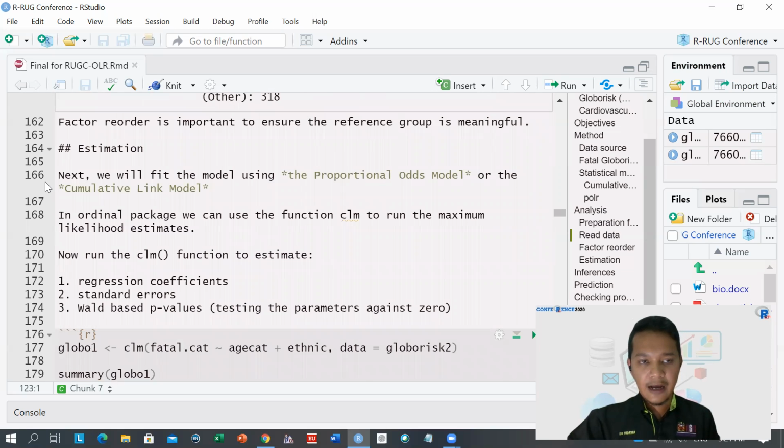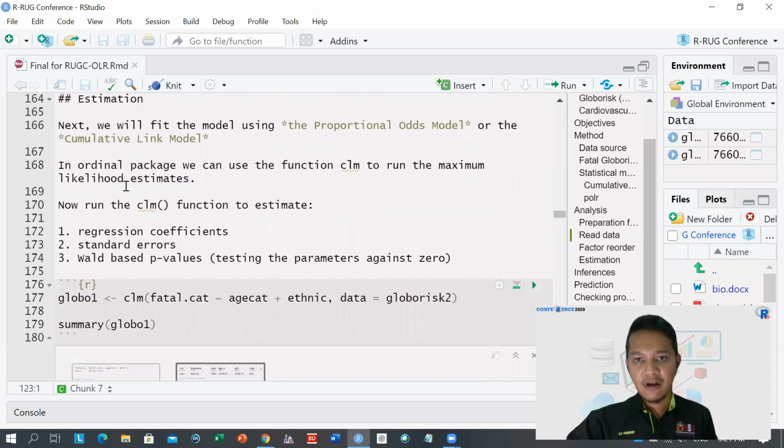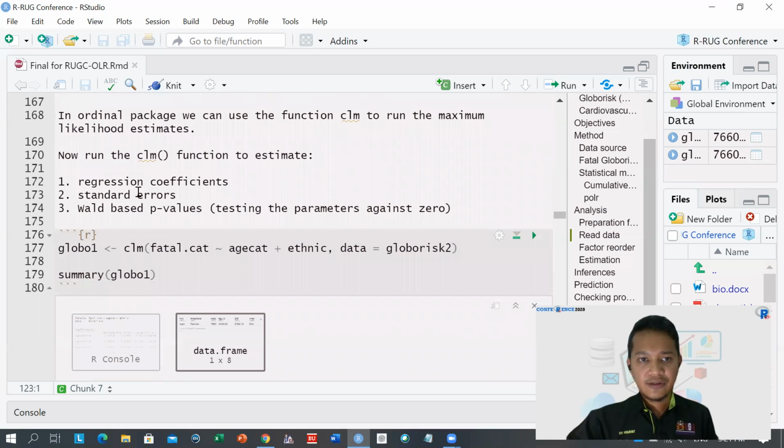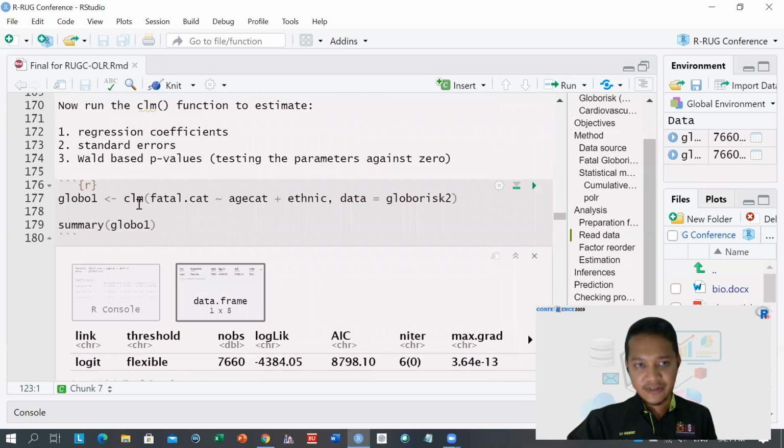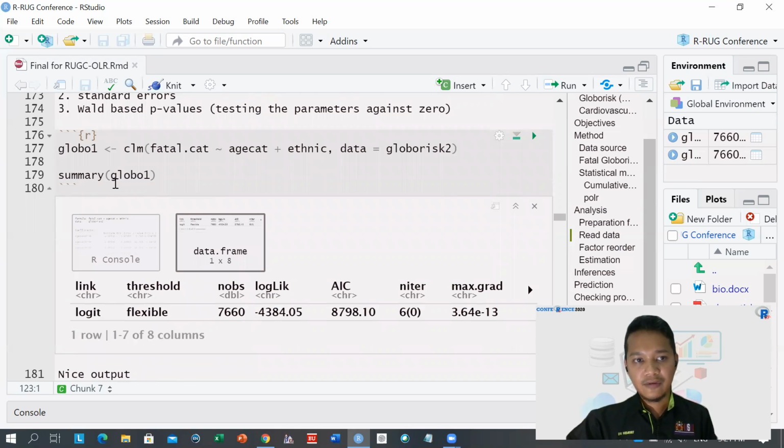All right. And now we move to the estimation part, where we will fit the model using the proportional odds model or the cumulative link model. So we call the clm function with fatal cat as the outcome category, age category as factors, and ethnic as the covariate, using data globaris2, and name the model as globaris1. All right, and then we have to summarize the model using the summary function. Okay, let's run the model.